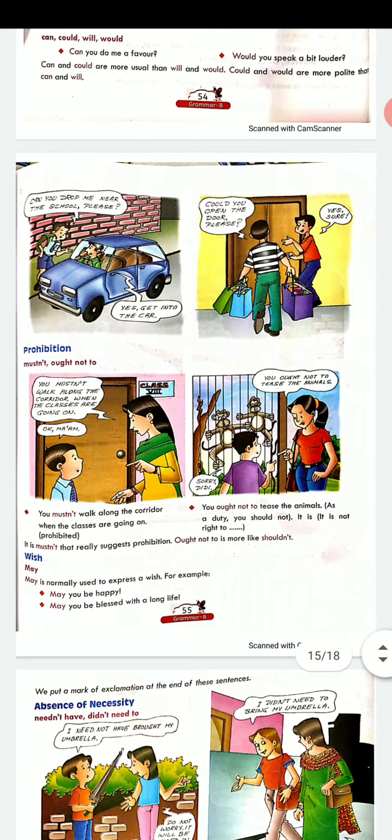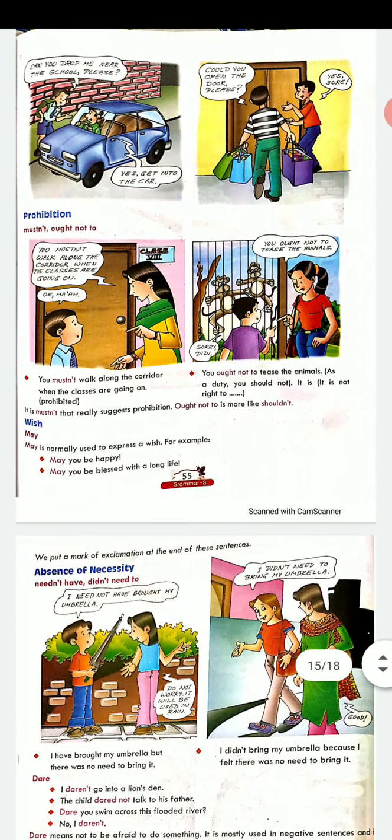Then, how to show prohibition. You mustn't go for the party today. This shows prohibition. Or when you have to say or write a wish. May you live many long years, or may you be blessed with a long life.